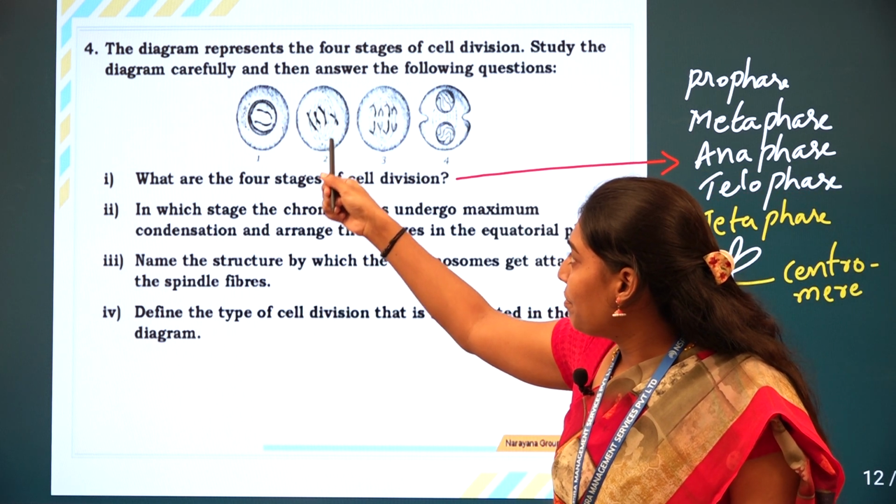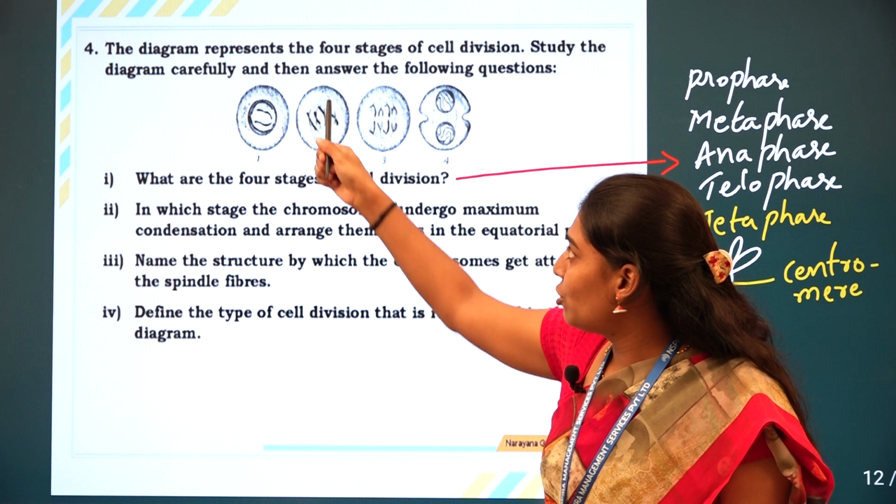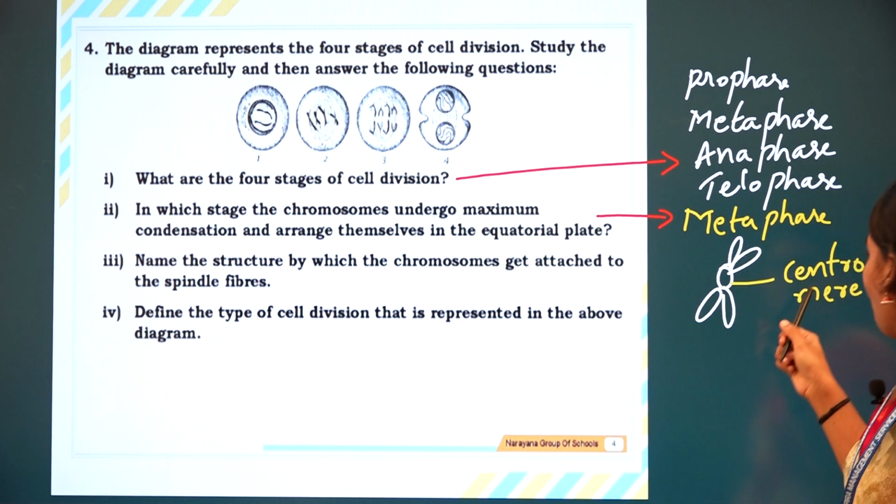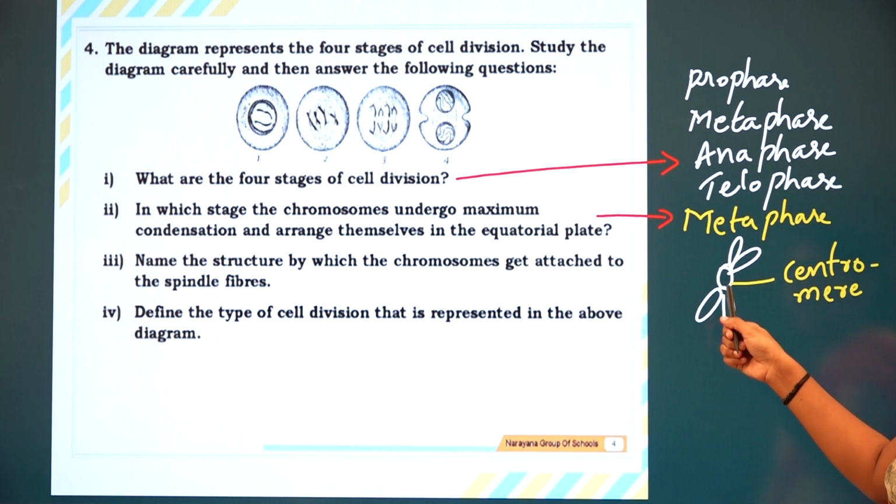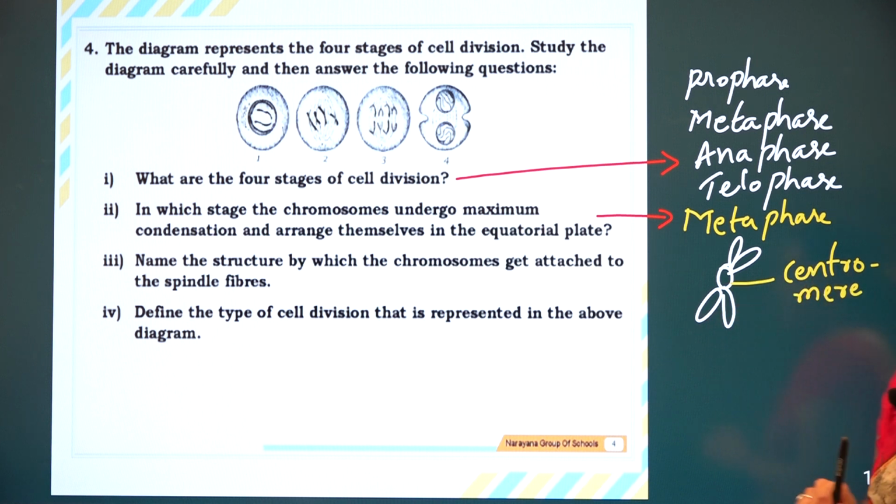The spindle fibers are attached to the centromere. The middle structure is called the centromere.